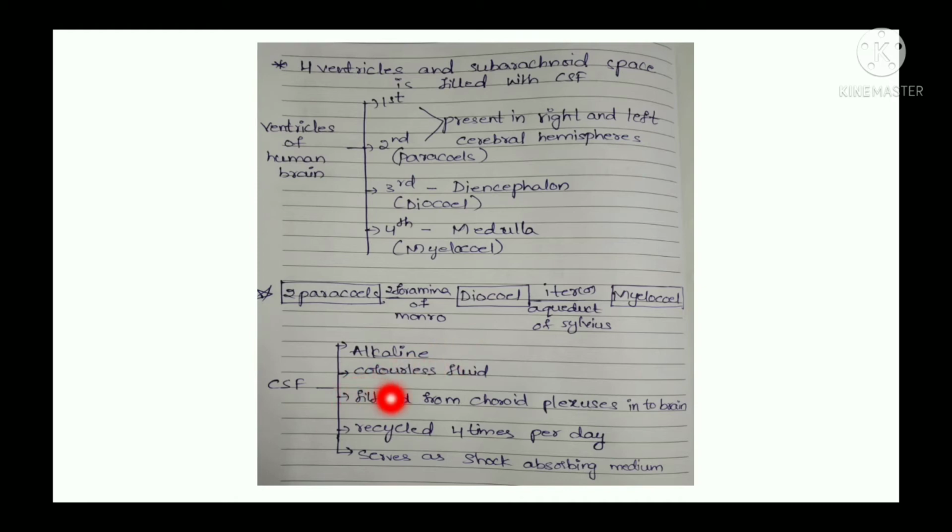It is filtered from the choroid plexus into the brain, and then it is recycled 4 times per day. So CSF is recycled 4 times per day. It serves as a shock absorbing medium. So these are nothing but basics. Just remember.